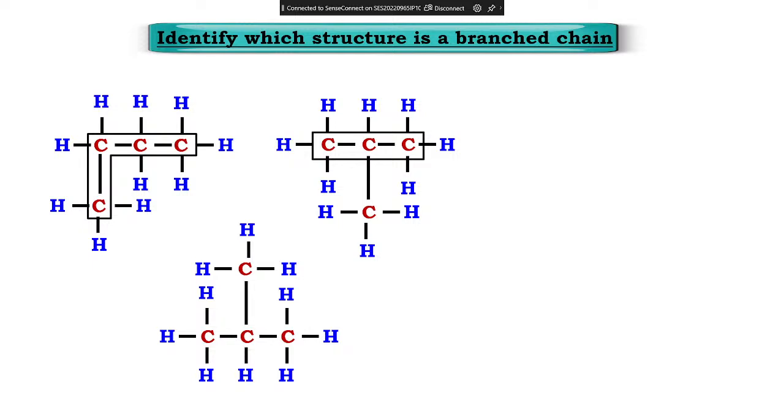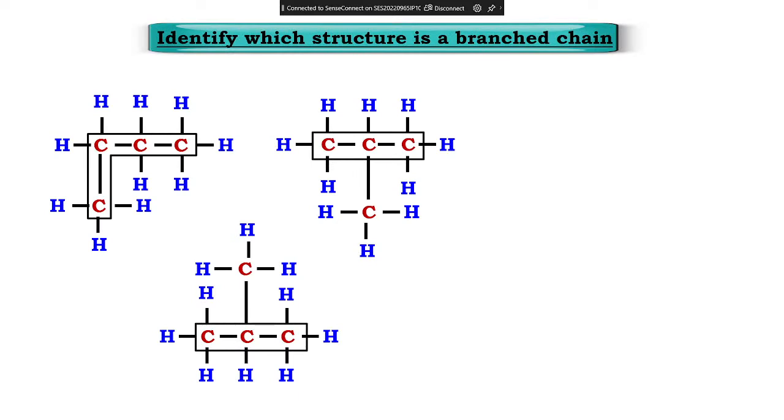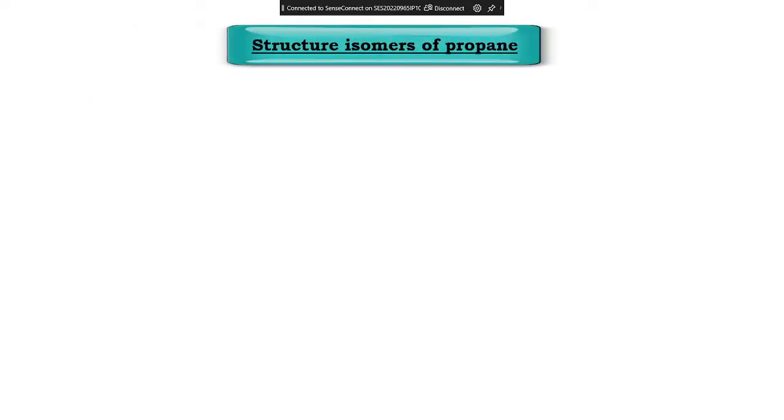So this is a straight chain, and then you have the branch in the center. So this is a branch chain. Now if you understand the straight chain and branch chain, you can easily write the names of any carbon hydrocarbons. You can write any name. Okay, so that is why I went a little slow.